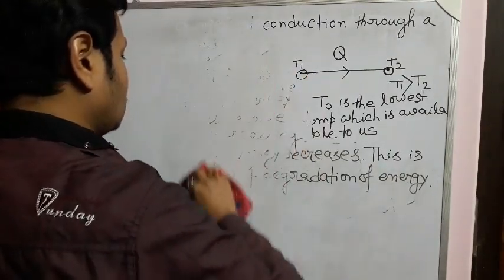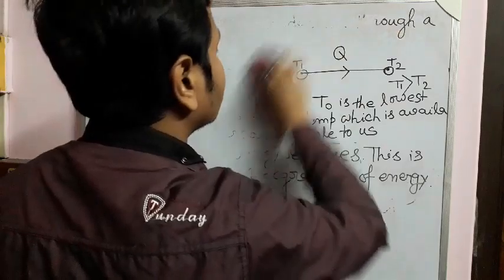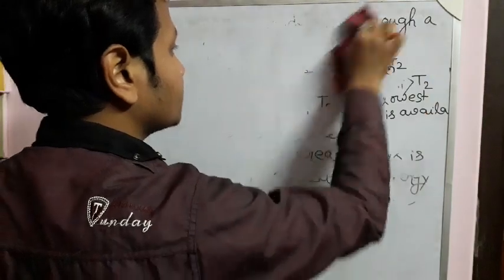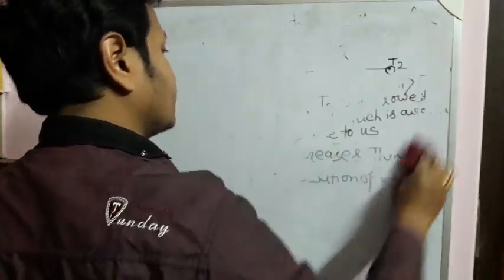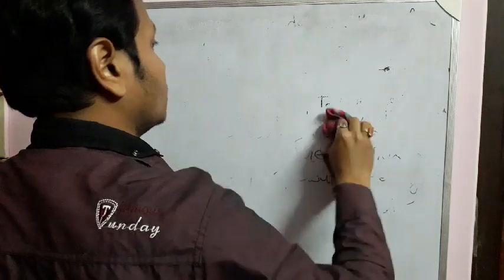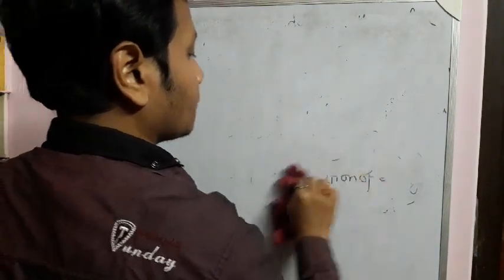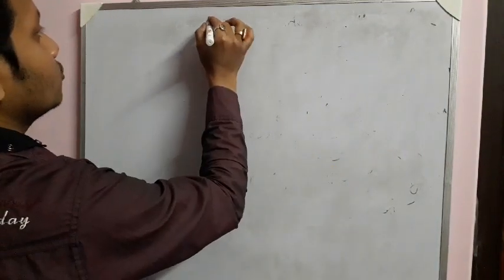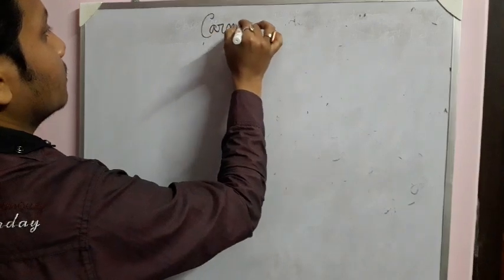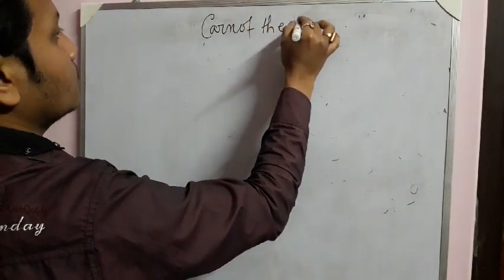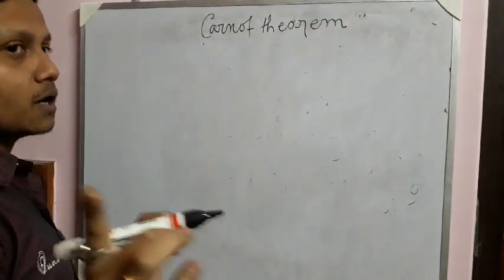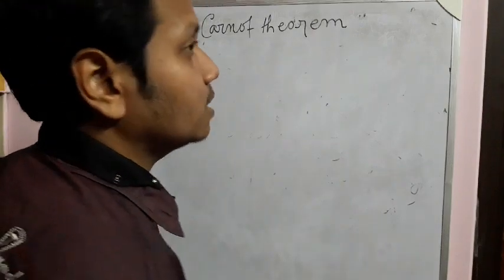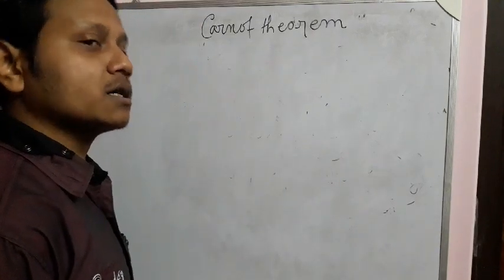Now we are going to discuss an important theorem which is known as Carnot theorem. We used this theorem in our previous lecture in case of change in entropy for irreversible process. So let us take Carnot theorem. There are two parts of Carnot theorem. Today we will prove the first portion. The first part of Carnot theorem is that efficiency of all reversible heat engines working between the same two temperature limits are same.